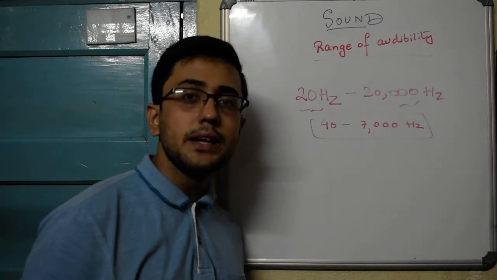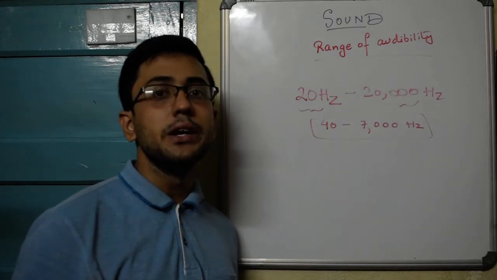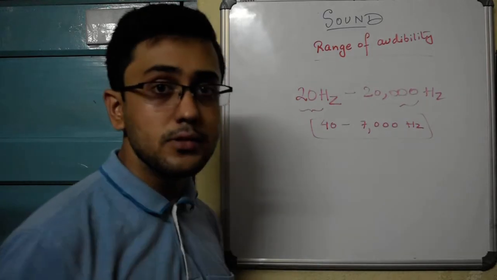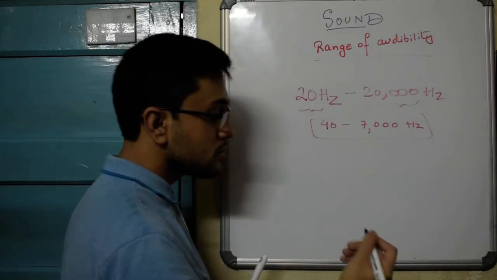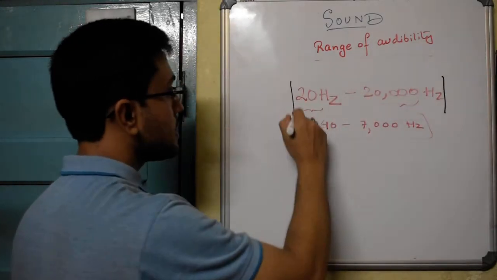As a result of continuous exposure to that, our range of audibility decreases. But theoretically, humans can hear between 20 and 20,000 Hz. You cannot hear sounds which have a frequency greater than 20,000 Hz or less than 20 Hz.